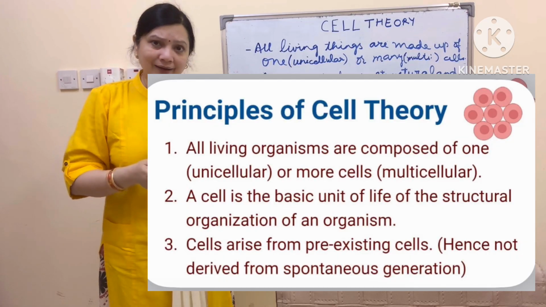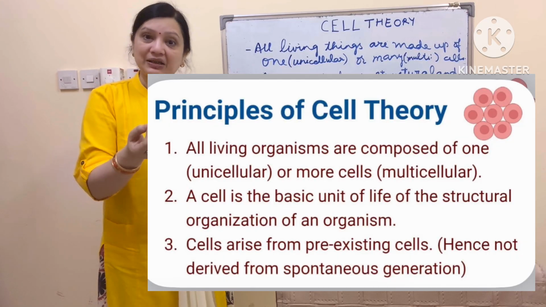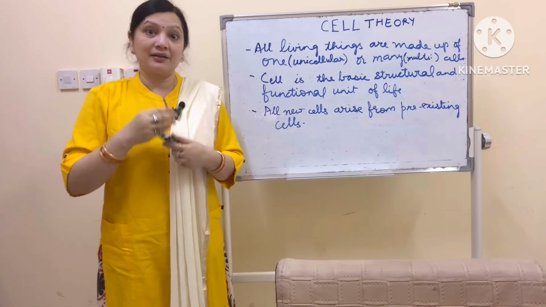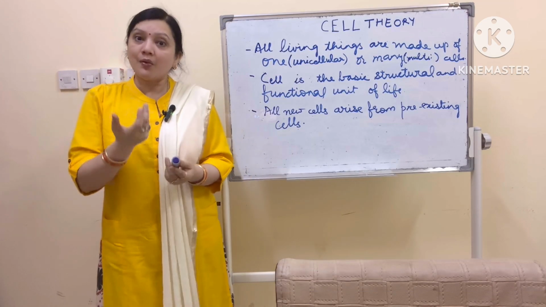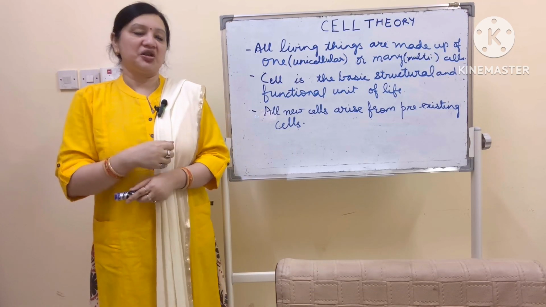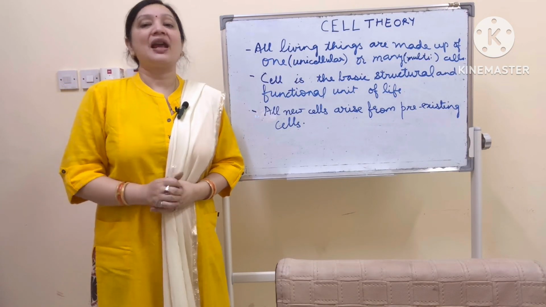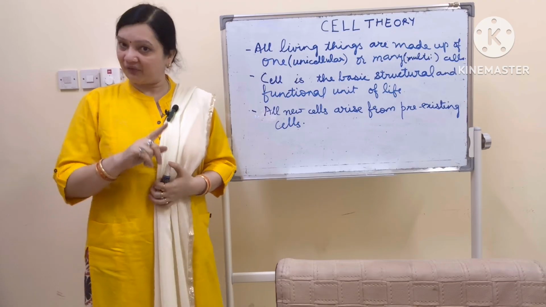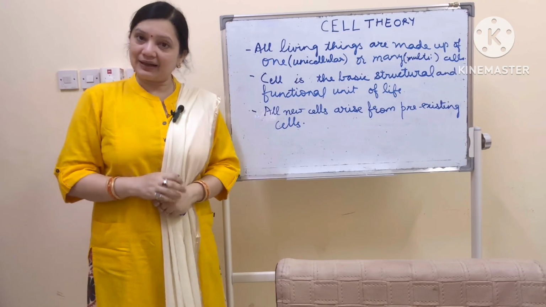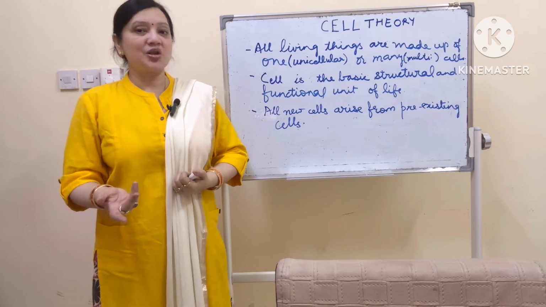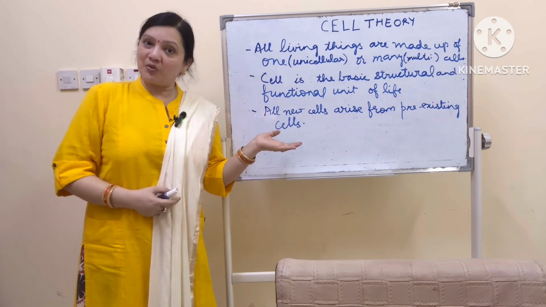Are you understanding? Or a plant seed. It is not thrown, it is made inside the plant. How is it made? By cell division. So these are the three points of cell theory. So children, today we have studied two topics, discovery of cell and cell theory. In the next video, we will be studying more about the cell.